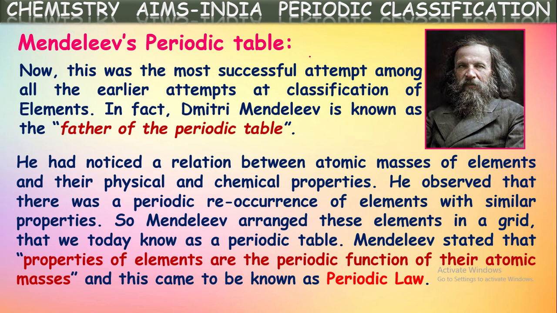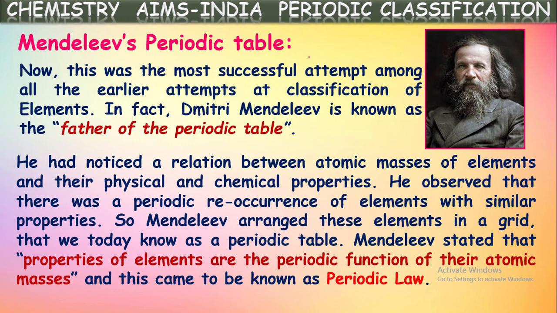In that way he arranged all the elements into a table that we call the periodic table, because when the elements are written in increasing order of their atomic masses, properties are repeated from one element to another.